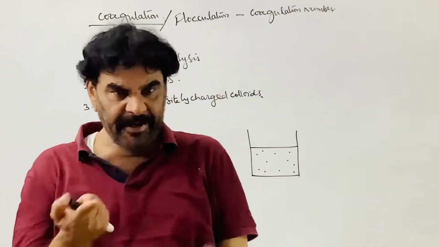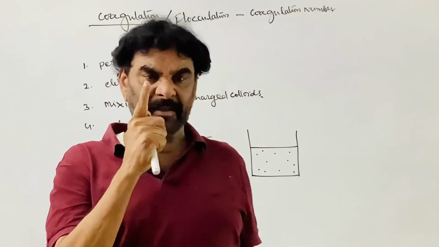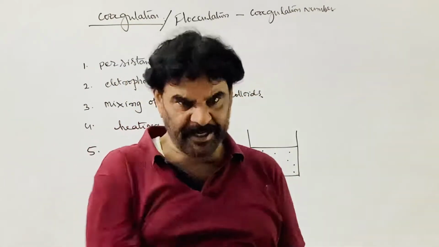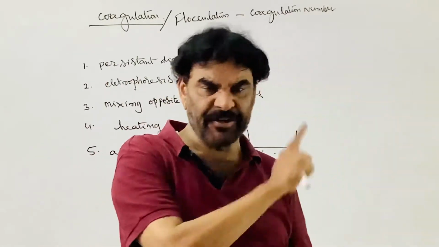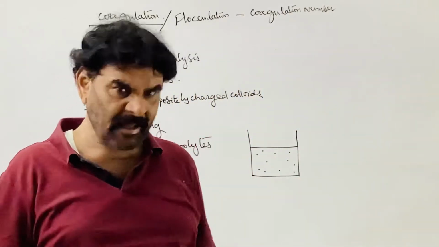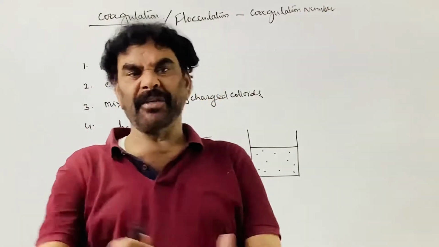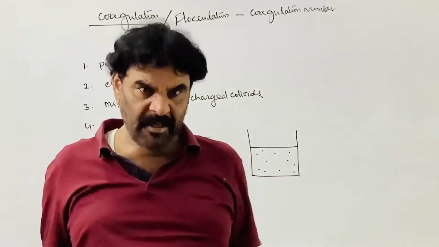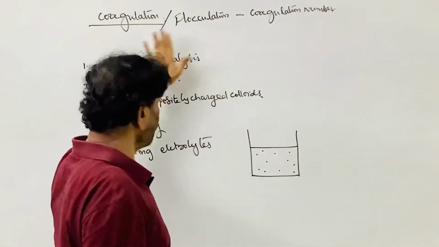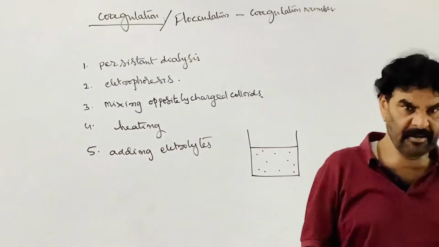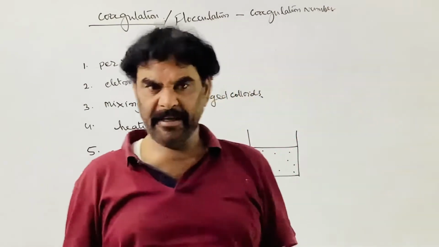So separating the dispersed phase of the colloidal system in the form of precipitate, converting the colloidal solution into suspension, is coagulation. That is the process of separation of the colloidal particles from the colloidal solution, called coagulation or flocculation.